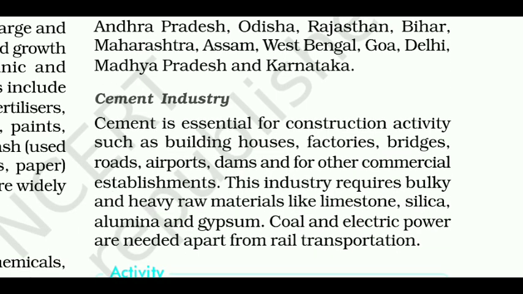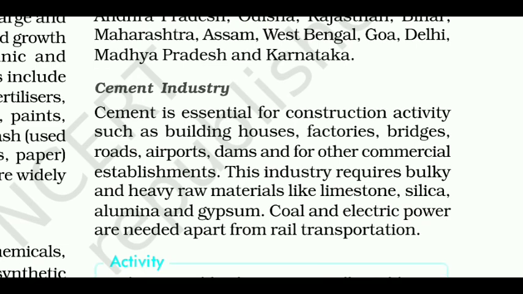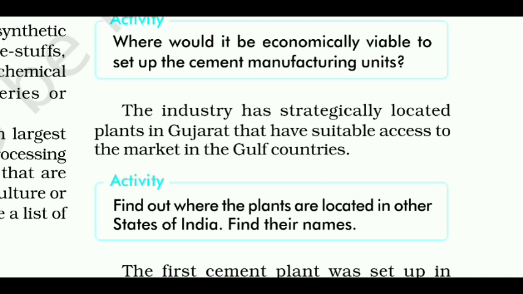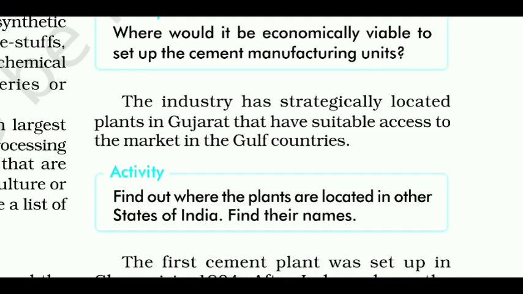Next, we have cement industry. Cement is essential for construction activity such as building houses, factories, bridges, roads, airports, dams and for other commercial establishments. This industry requires bulky and heavy raw materials like limestone, silica, alumina and gypsum. Coal and electric power are needed apart from rail transportation. The industry has strategically located plants in Gujarat that have suitable access to the market in the Gulf countries.